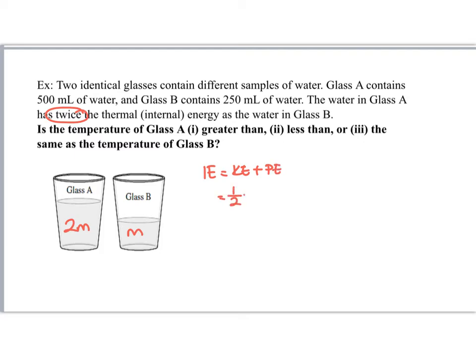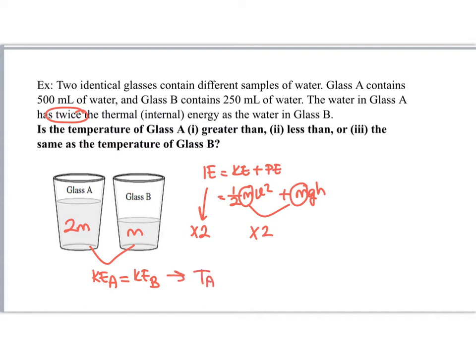Kinetic energy is equal to 1/2 mv squared, so related to mass, plus the potential energy mgh, also related to mass. As the mass is doubled, the internal energy is again doubled. So the average internal energy of A is equal to the average internal energy of B. So the average kinetic energy of A should be equal to the average kinetic energy of B. That means that they should have the same temperature. Why does it have more internal energy? Because its mass is more.